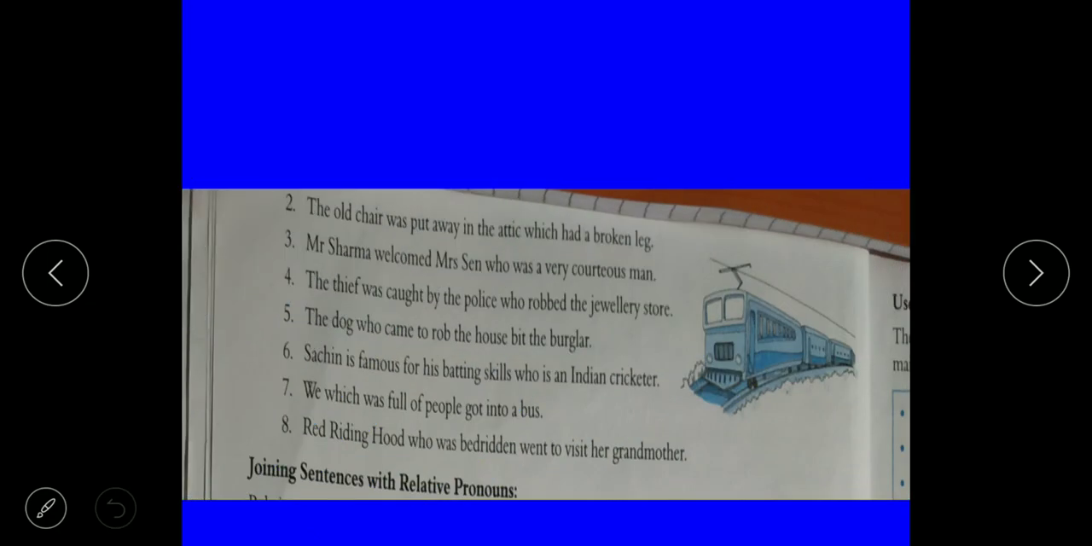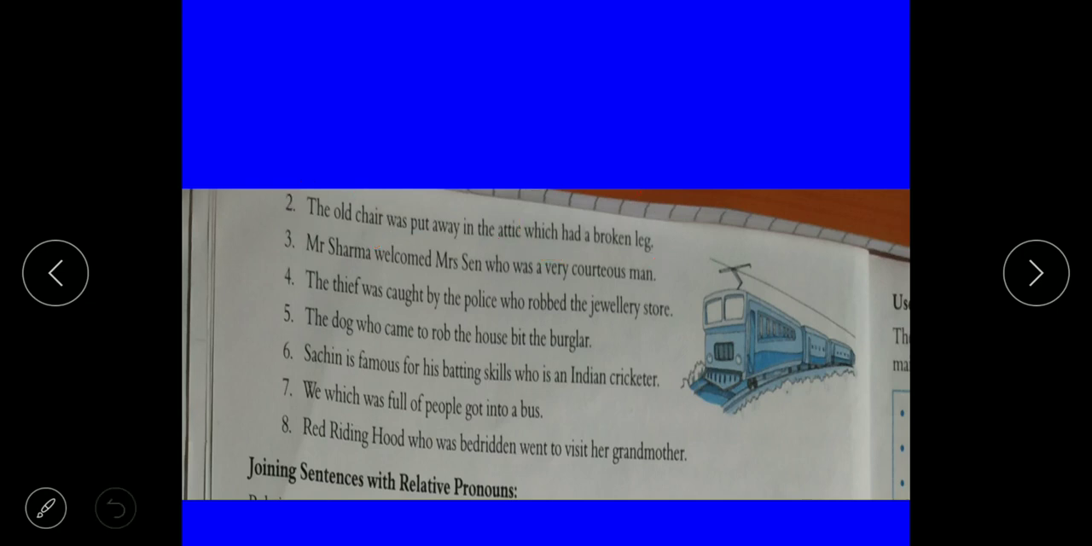Second, the old chair was put away in the attic which had a broken leg. Then old chair which had a broken leg. First you have to write the old chair. We are talking about the old chair. Then the old chair which had a broken leg was put away in the attic. This is the order of the sentence. The old chair which had a broken leg was put away in the attic. Complete.